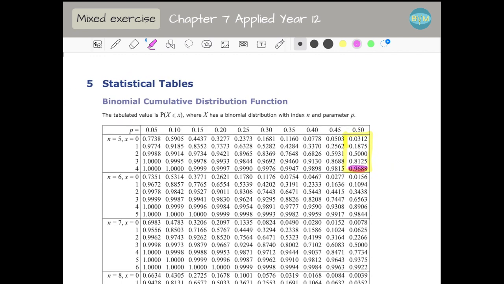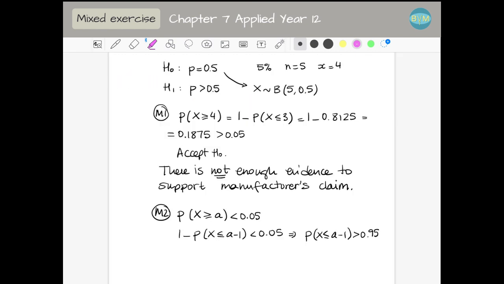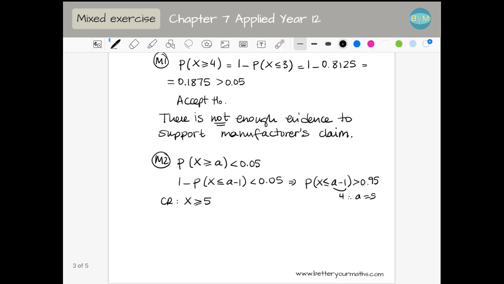So the value is 4, therefore A is 5. So my critical region is going to be x greater or equal to 5. I will reject H0 if my observed value is 5 or more. It cannot be more than 5 because I'm asking 5 people. But in this case, 4 people is not in the critical region, or region of rejection. Therefore, I have to accept H0.